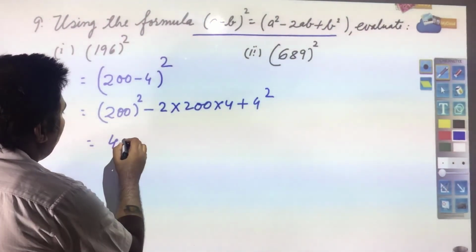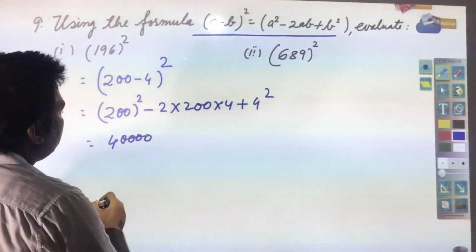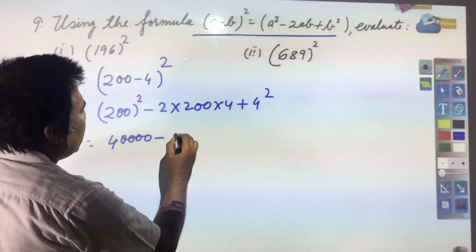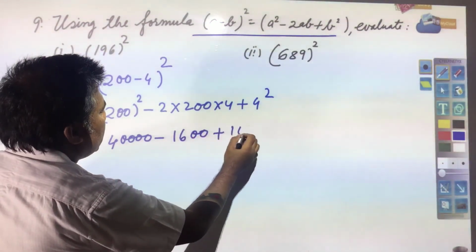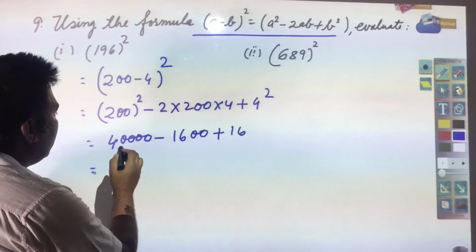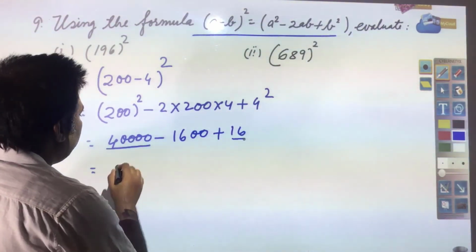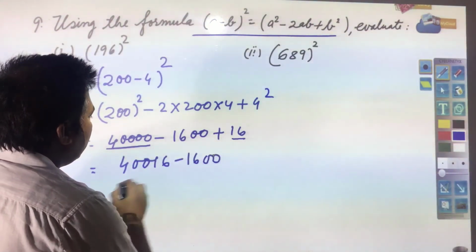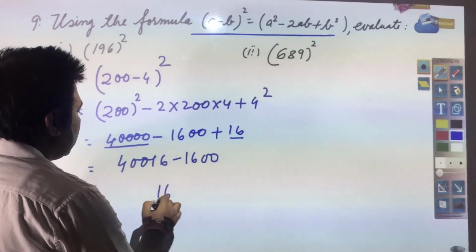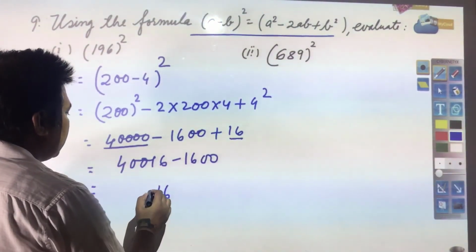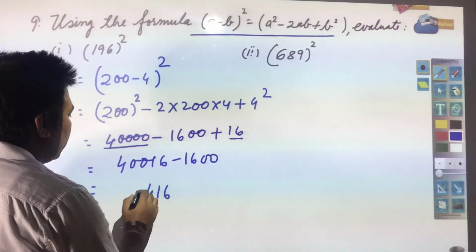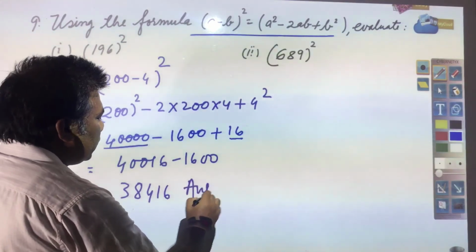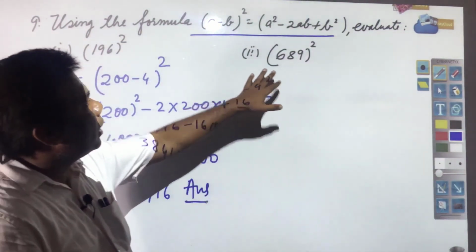Here you will be having 4, this 2 0 will become 4 zeros, minus 2 2 ja 4 and 4 4 ja 16 plus 16. Now, this is positive number, this is positive, you add this, minus 1600. Here you will be having 1 6, this will be 10 minus 6 is equal to 4 and 9 minus 1 is equal to 8 and this will be 3. So, 38416 and this will be your answer. So, in the same way other questions are required to be solved.